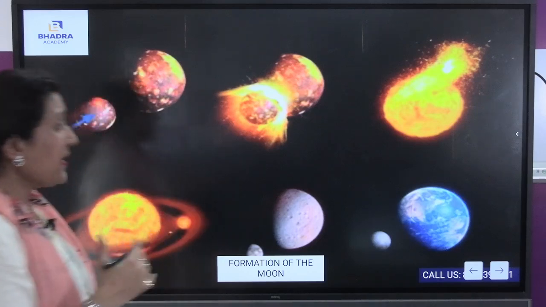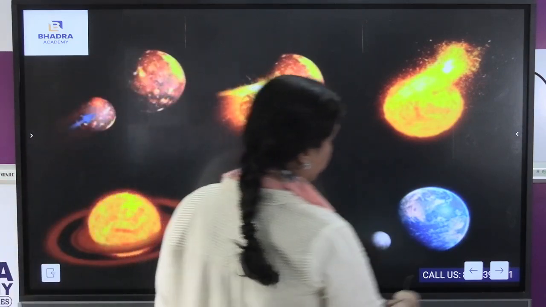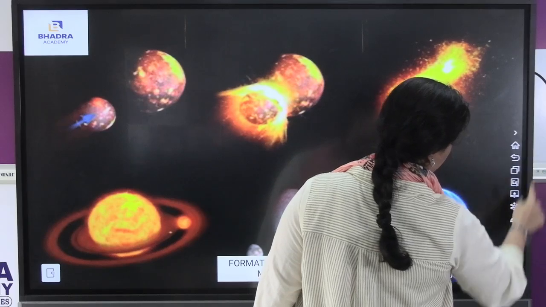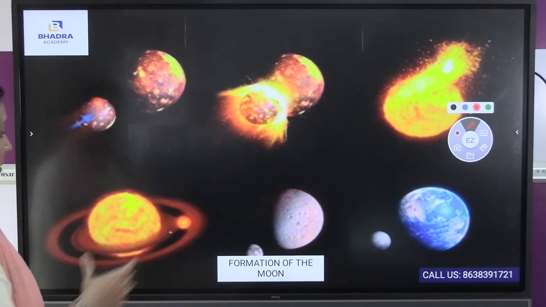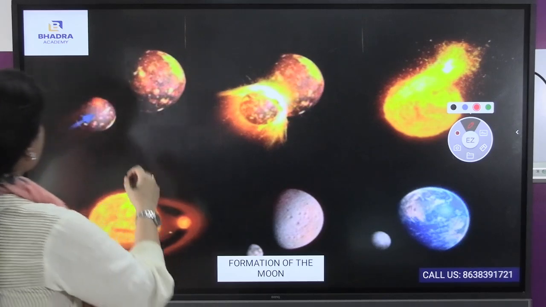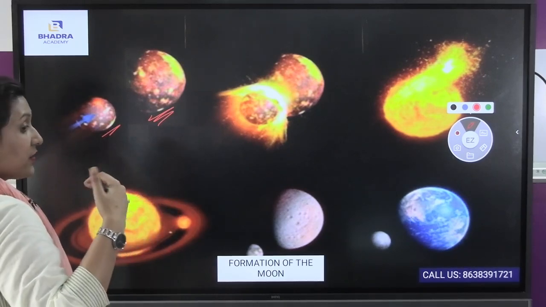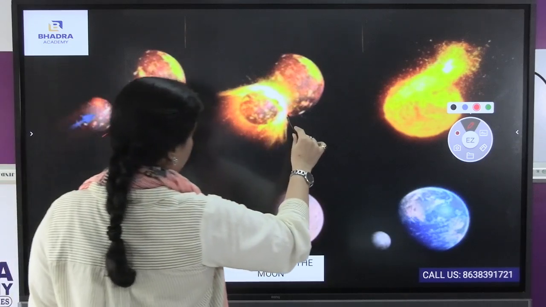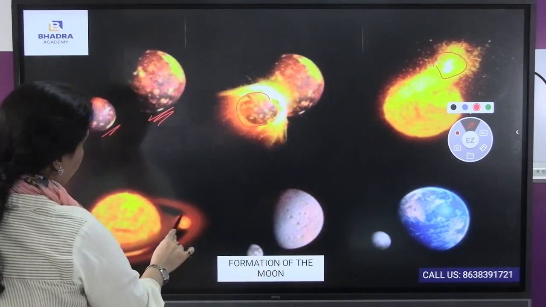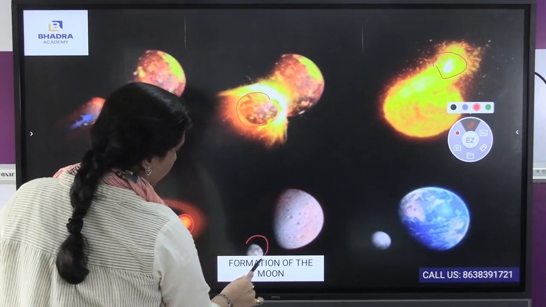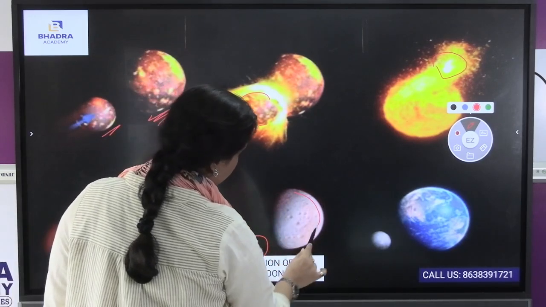Now, this is a brief description regarding the formation of the moon, how the moon has been formed. As you can see here, the moon has been formed due to the collision with the earth. The moon came from the earth itself. First, this is the beginning, the primordial stage, when the moon and the earth are colliding with each other. Due to the collision, slowly, the moon is coming out. Here, the moon already came out, and then it has been solidified and condensed, and then formed into the moon. This is the earth and this is the moon.